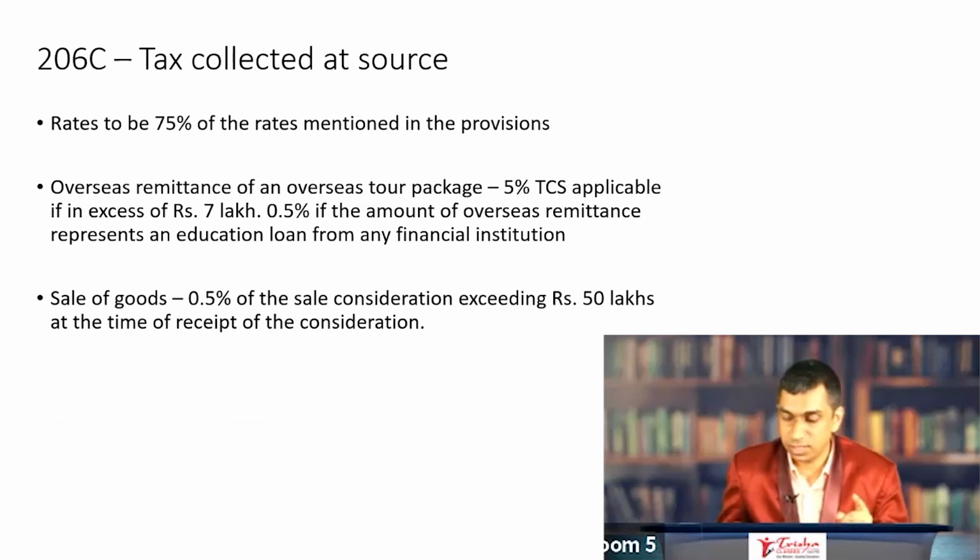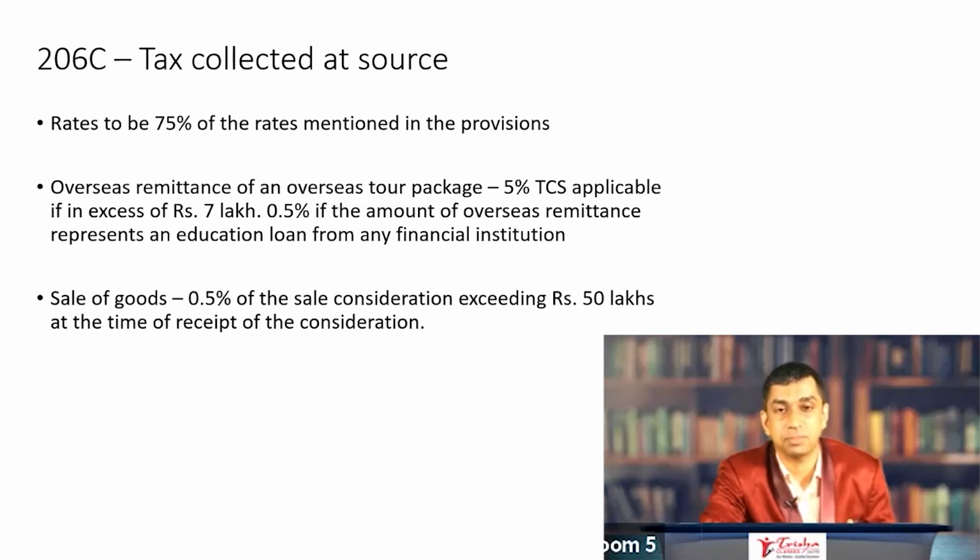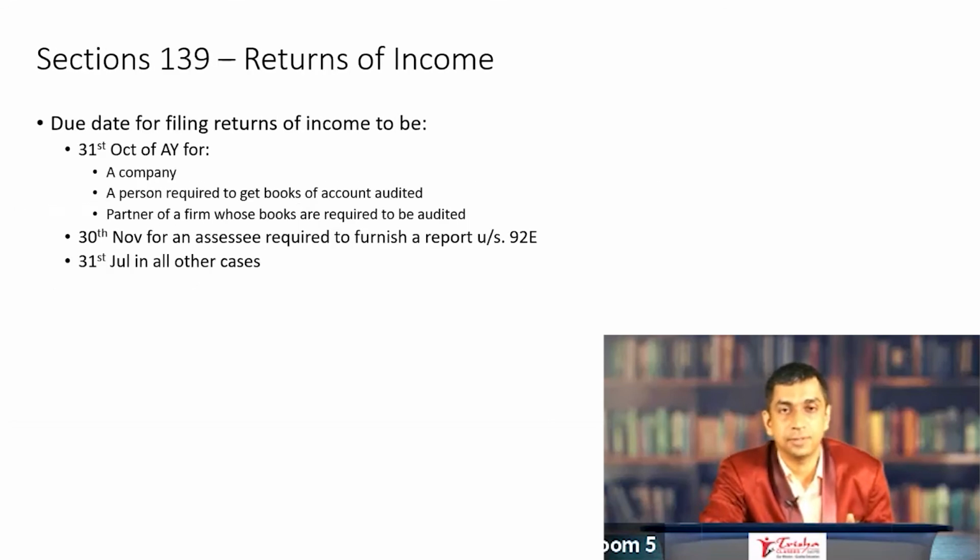I'm sorry, I think the rate of TCS is not 0.5%, it is 0.1%. 0.1% is applicable in case the consideration exceeds rupees 50 lakh. This is applicable with effect from 1st October 2020. The sale of goods TCS is applicable from 1st October 2020 and it is 0.1% and not 0.5%.